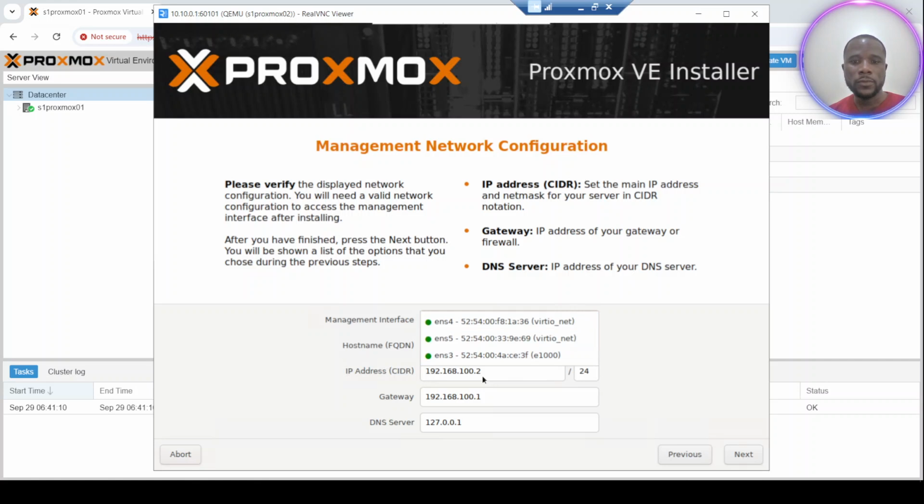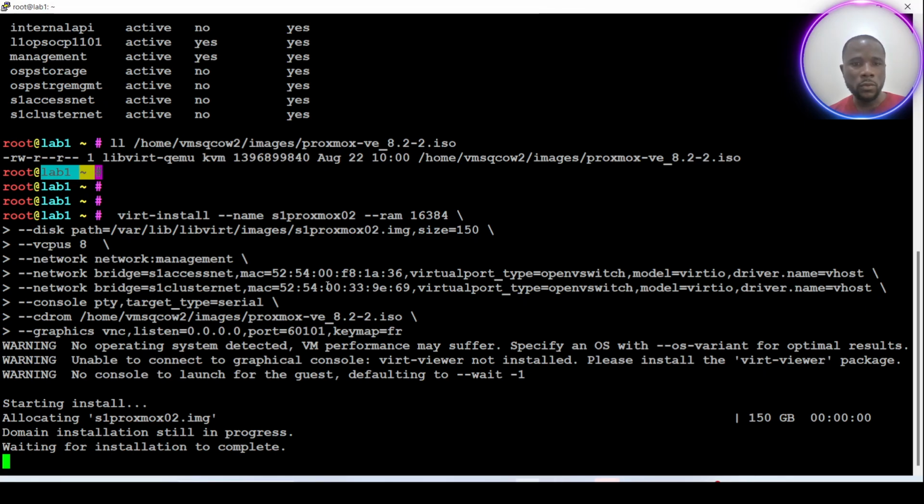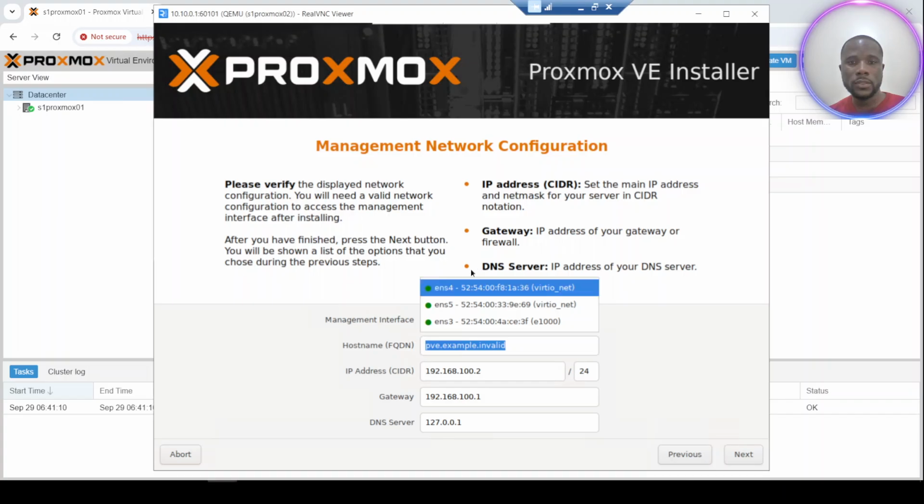And regarding the interface, we have to use the good interface that you set up. Here, I will use this one, because when I look here, I can see those MAC addresses, and those correspond to those that I already assigned here. So the interface where I intend to be connected, the URL, the GUI will be connected, will be on this virtual switch. So let's move on. So the interface will be this one.